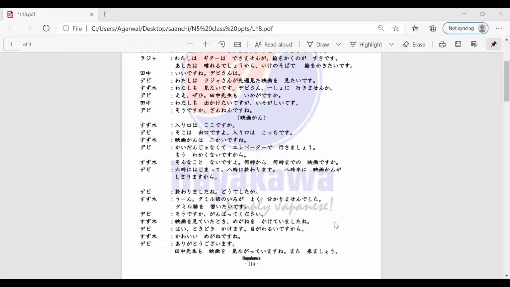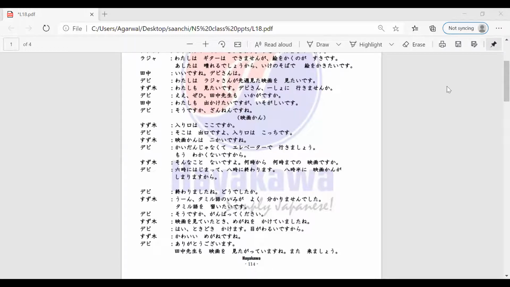So, Suzuki-san is saying, Eigakan wa nikai desu ne. So, the what is known as the cinema hall or the theater is on the second floor, right? He's saying the cinema hall, the theater is on the second floor, isn't it? So Devi-san is responding to that, right? Shweta-san, can you read the dialogue for me?